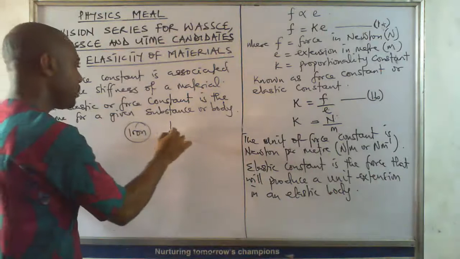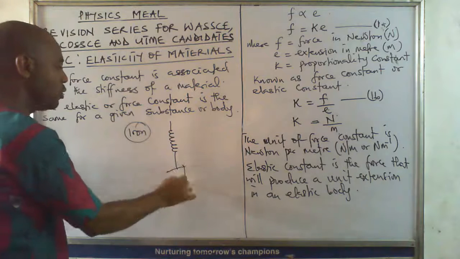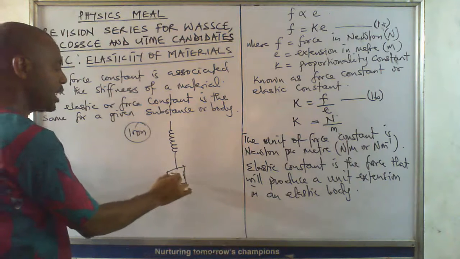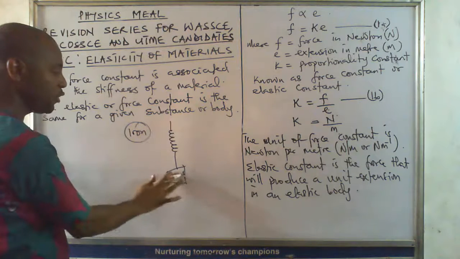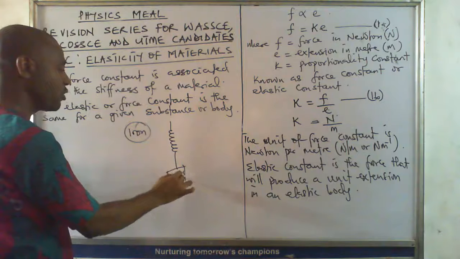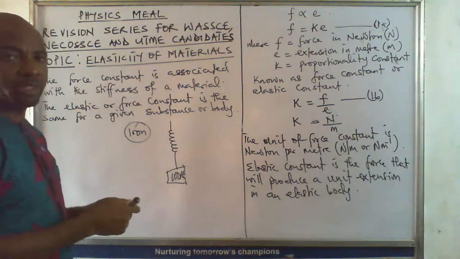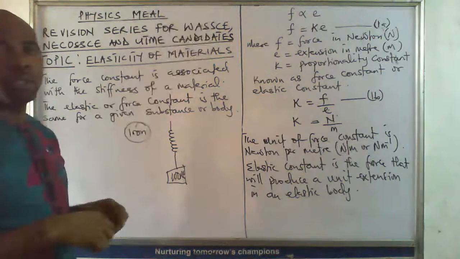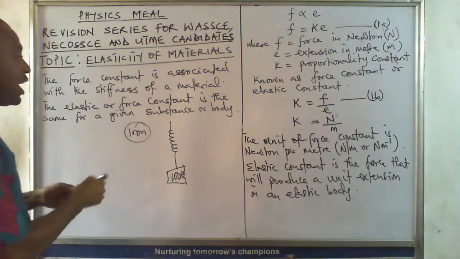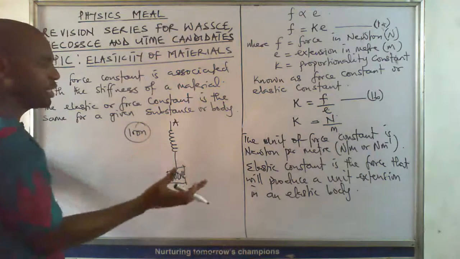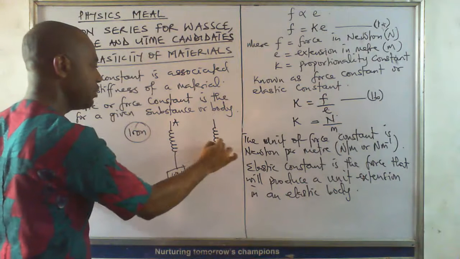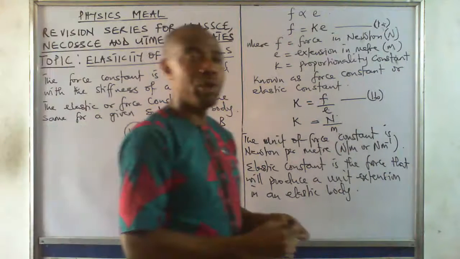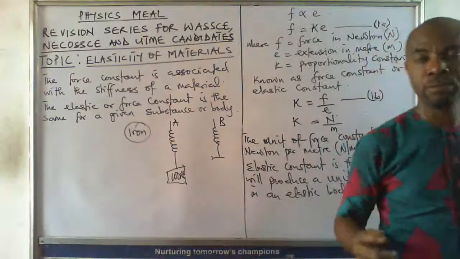If you have a given spiral spring and you add a load of 20 Newton on it, then remove it, the force constant obtained will be the same force constant you obtain when you add 100 Newton on the same spiral spring. So it's constant for a given body, but it will not be constant when you change the body. If spiral spring A and spiral spring B are made of different materials, their force constants will not be the same.